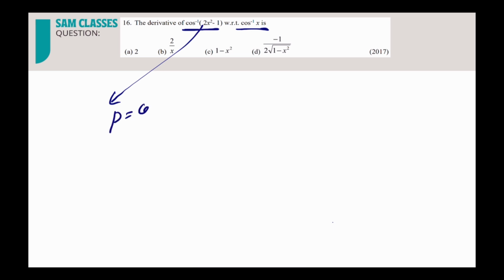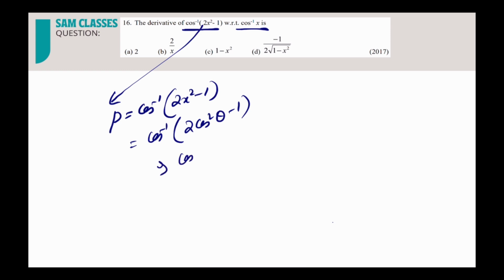Let's say I'll take it as P. P is equal to cos inverse of 2x square minus 1. So I'll take x is equal to cos theta. So cos inverse of 2 cos square theta minus 1. 2 cos square theta minus 1 is cos 2 theta. So what will we get here? 2 theta. What about Q?